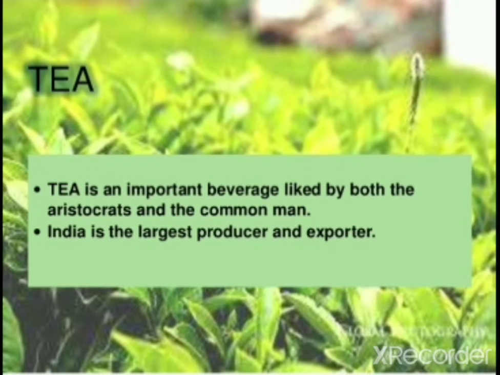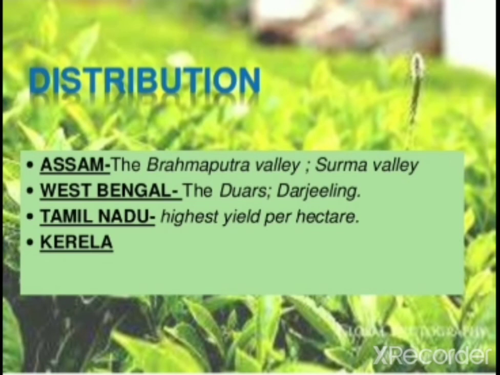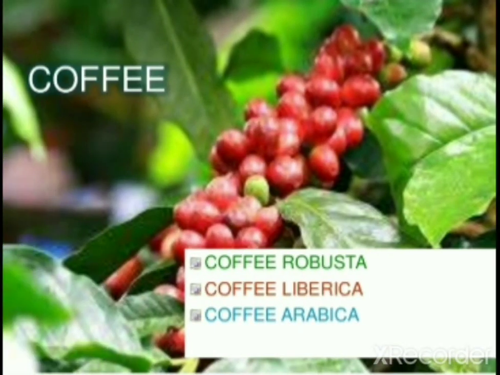Tea. Tea is an important beverage liked by both aristocrats and the common man. India is the largest producer and exporter. Tea-growing areas: Assam, Brahmaputra and Surma Valley, West Bengal, the Duars and Darjeeling, Tamil Nadu with the highest yield per hectare, Kerala. Coffee: coffee robusta, coffee liberica, and coffee arabica.